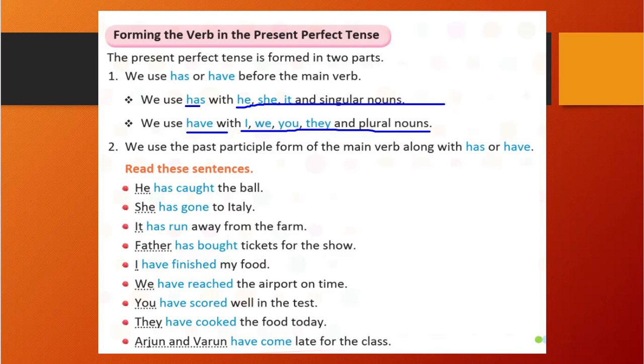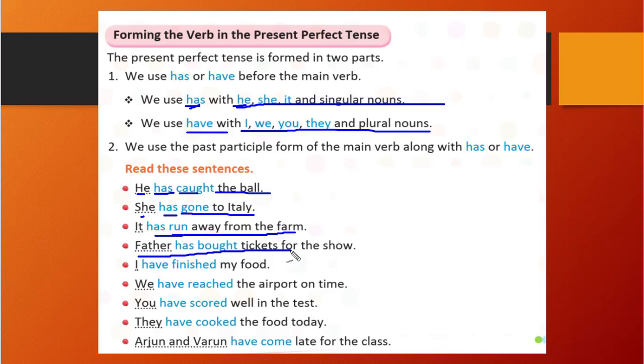He. First thing, here, what has been used? That is he. When he is there, you see here, we will use has. Correct? So has is there, and the past participle of catch is caught. So, caught the whale. She has gone to Italy. So caught, gone, those are the third form of the main verb. Correct? It has run away from the farm. Run, ran, run. That is the past participle. So the past participle of run is run.